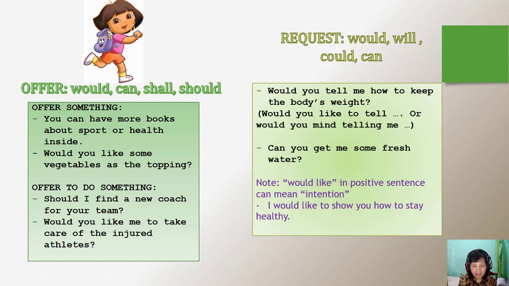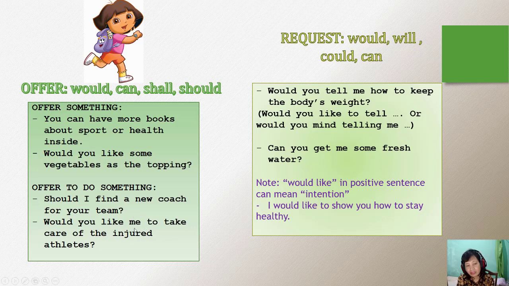Would you like me to take care of the injured athletes? Because the one who offers is the first person. So the first person wants to help, that is taking care of the injured athletes.